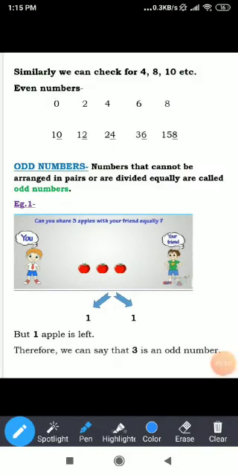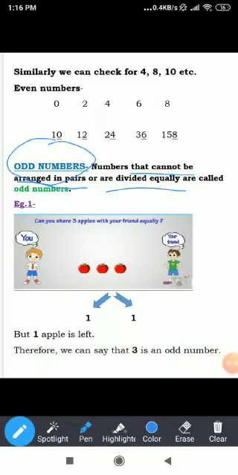Now, let's see odd numbers. Odd numbers are those numbers that cannot be arranged in pairs or are not divided equally. Let me repeat the definition for you. Numbers that cannot be arranged in pairs or are not divided equally are called odd numbers.